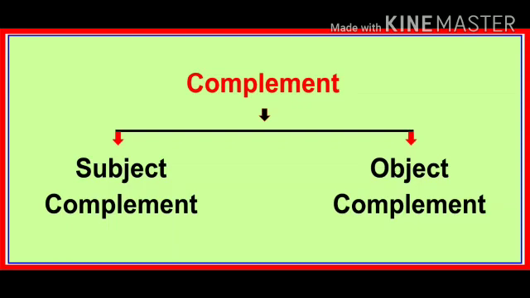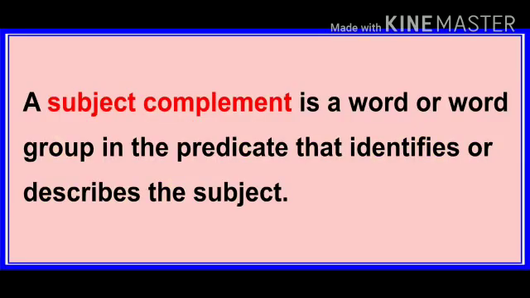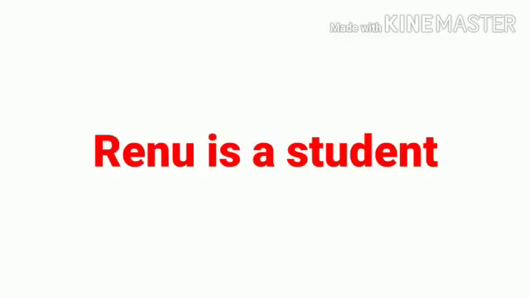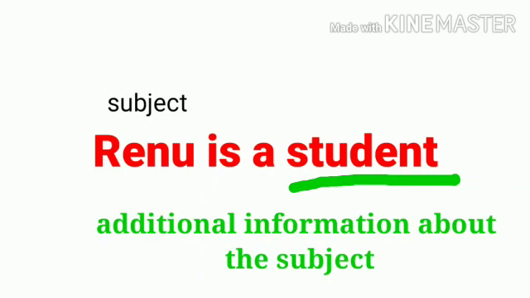Let us understand, what is a subject complement? A subject complement is a word or word group in the predicate that identifies or describes the subject. Here you can see it is written, Renu is a student. So what is Renu? Renu is the subject. The word student is the additional information about the subject. Who is Renu? Renu is the student. So student is a subject complement.